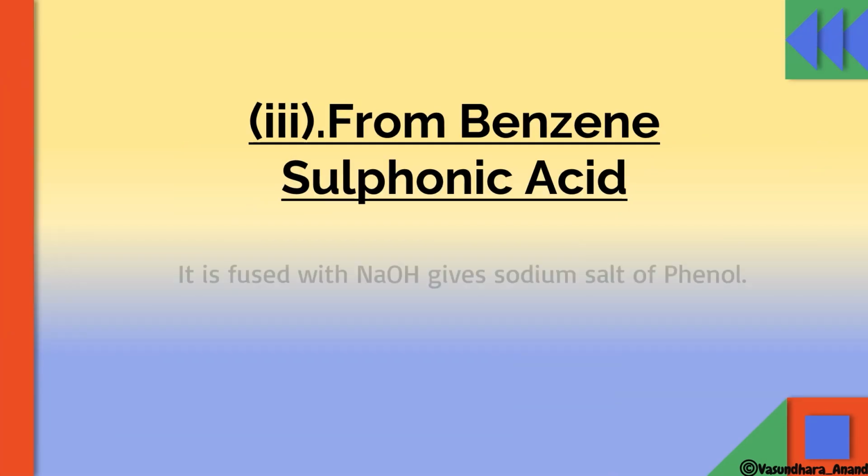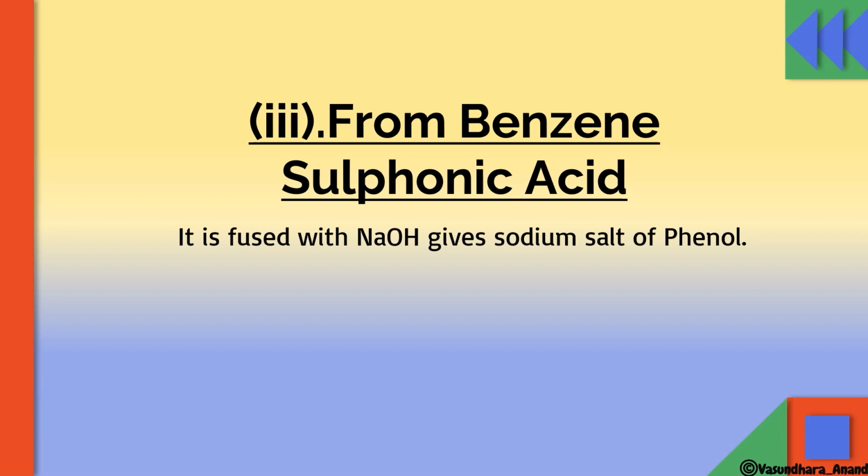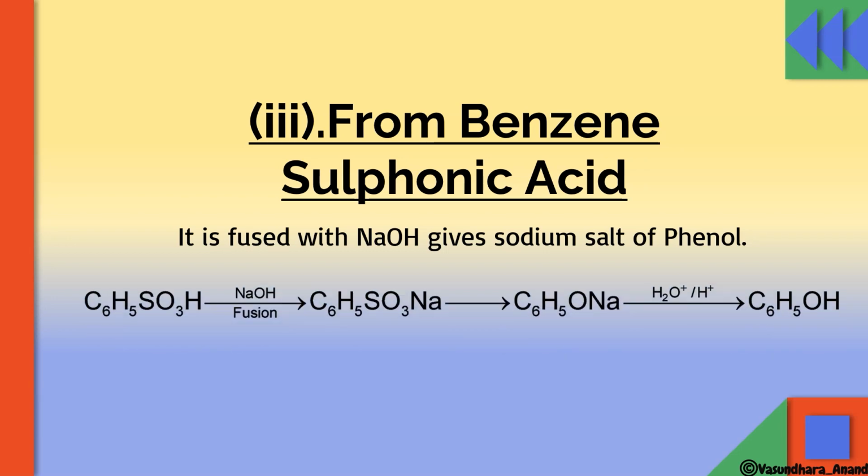Now, from benzene sulfonic acid: it is fused with NaOH to give the sodium salt of phenol. Benzene sulfonic acid first reacts with sodium hydroxide and undergoes fusion, giving sodium benzene sulfonate, C6H5SO3Na. On heating, SO2 gas is liberated and sodium phenoxide forms, which on further hydrolysis gives phenol as the main product, and NaOH comes back as a side product. We'll get it back.